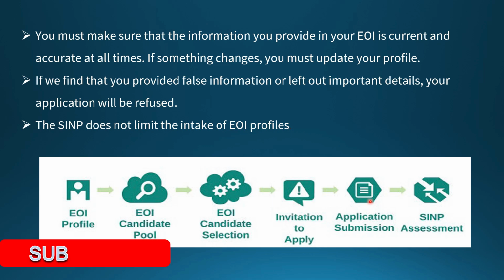Then you can submit your online application, and you have to submit some documents also, and they will assess you. So SINP will assess your documents. So this is a perfect step-by-step process when you receive the Expression of Interest from the SINP.